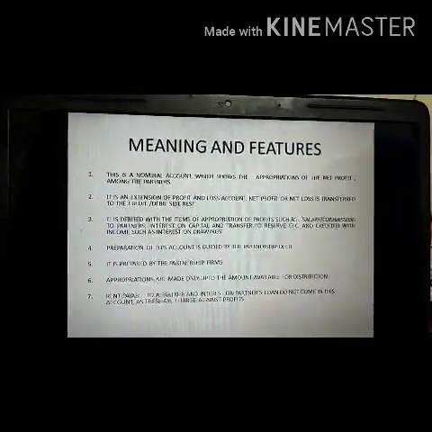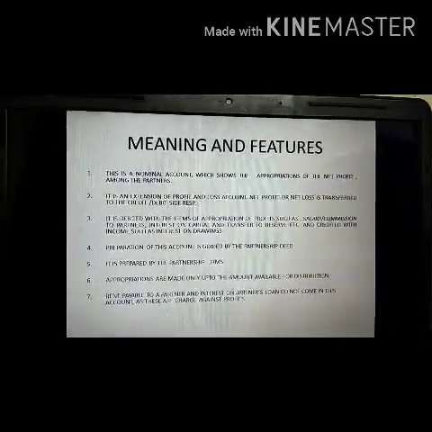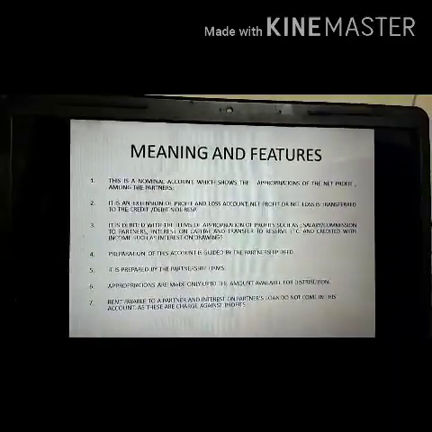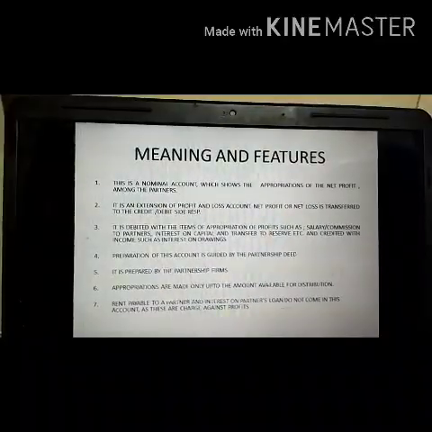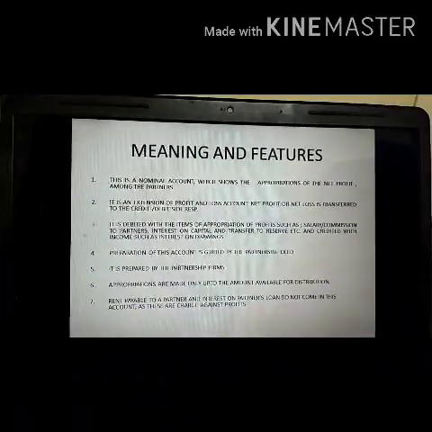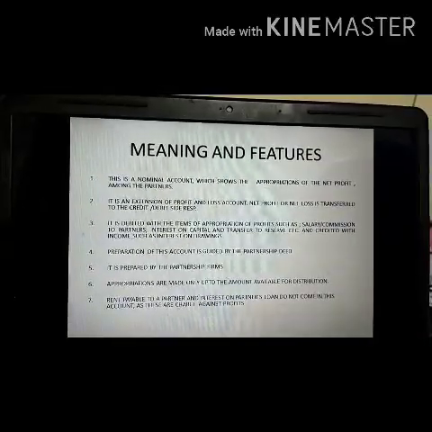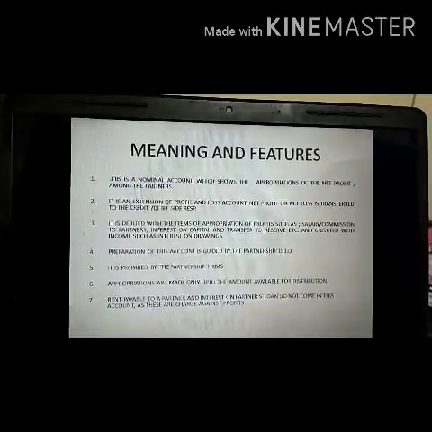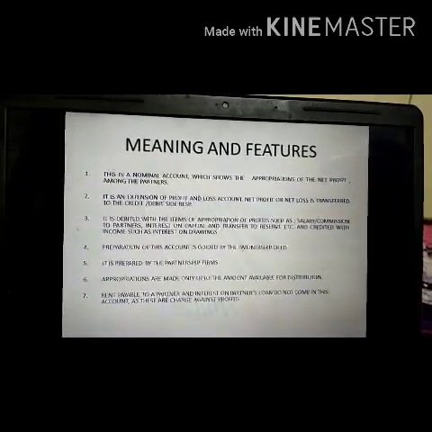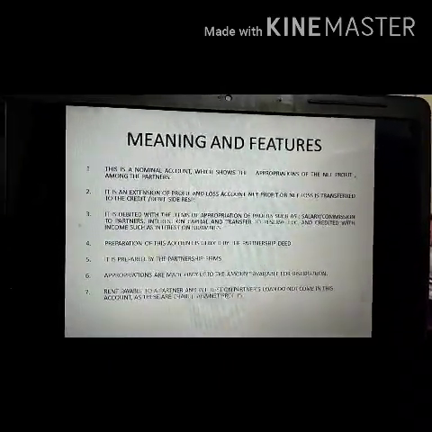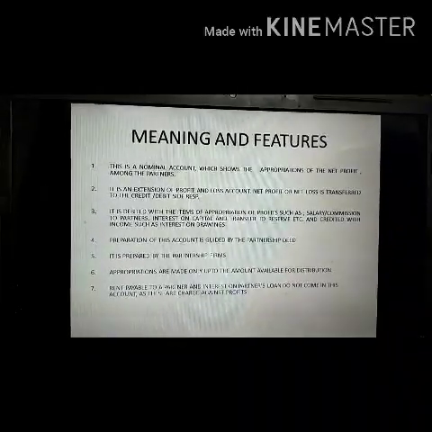We did last year the rules for debit and credit. So for nominal accounts we did that all incomes and gains are put on the credit side. They are credited. So interest on drawings is income for the firm, so it is put on the credit side of the P&L appropriation account. Preparation of this account is guided by the partnership deed.